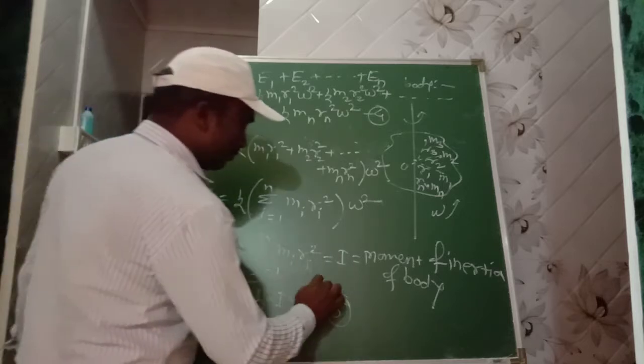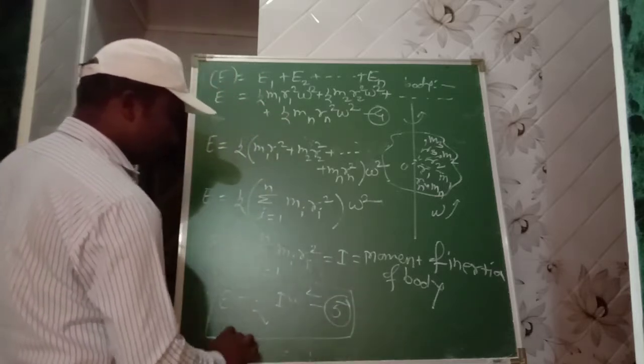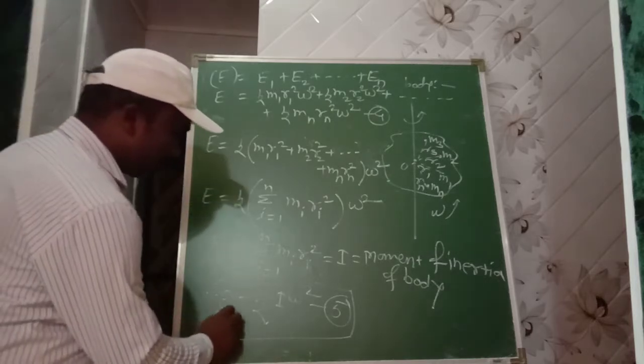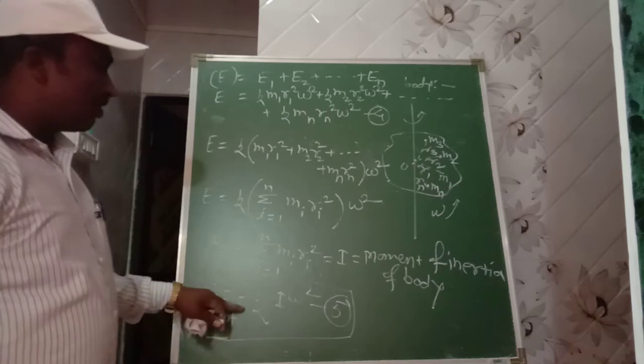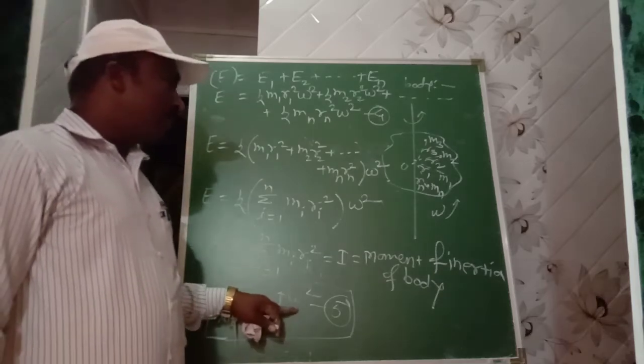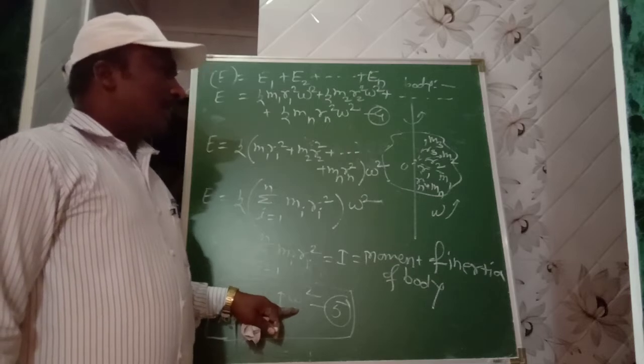This is the expression for rotational kinetic energy of a body, that is E rotation is equal to 1/2 I omega square. I is moment of inertia and omega is angular velocity.